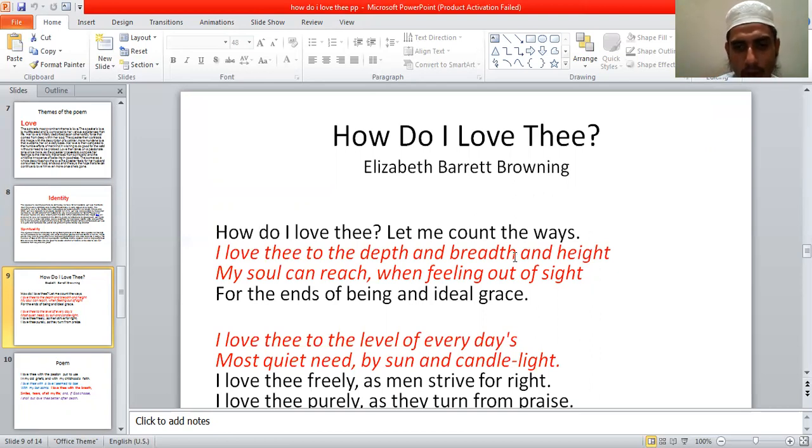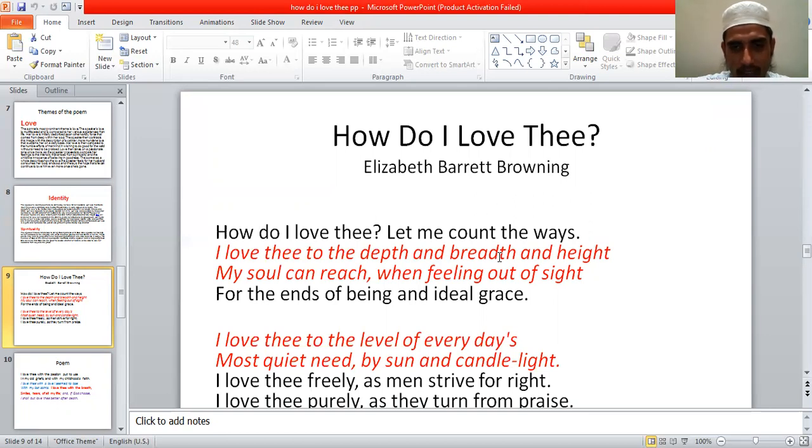Desdemona also loves Othello very faithfully, but there is no breadth, maybe there is breadth and height in their love. So to make love complete, to make love perfect, it is essential that this love must have depth, breadth and height. His love, her love, not only depth but also breadth. Breadth means width. The love is not only depth like the ocean,